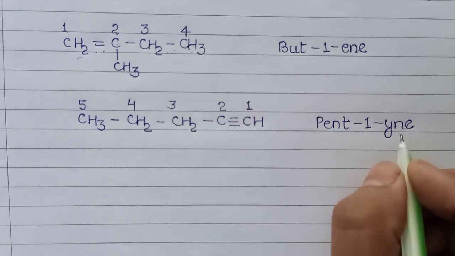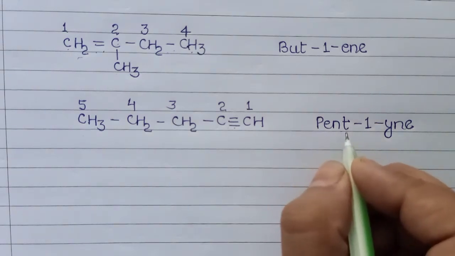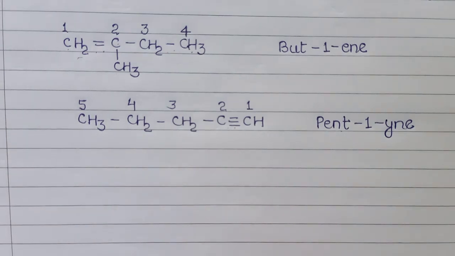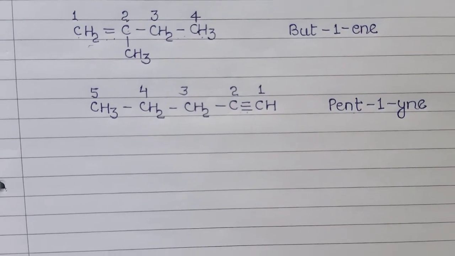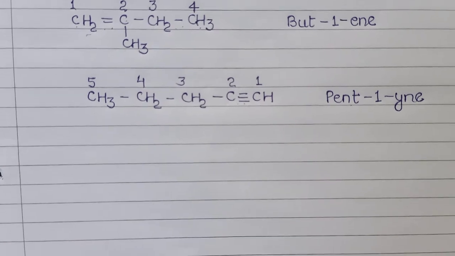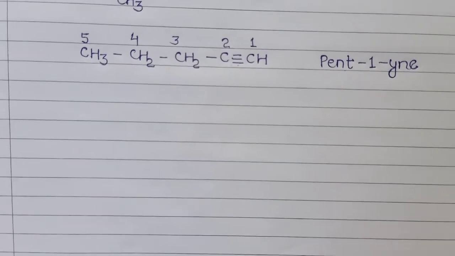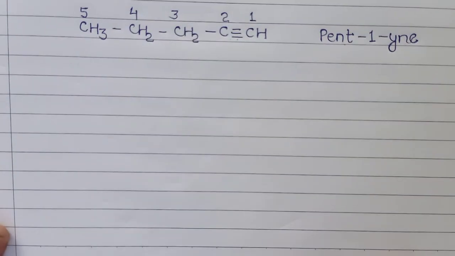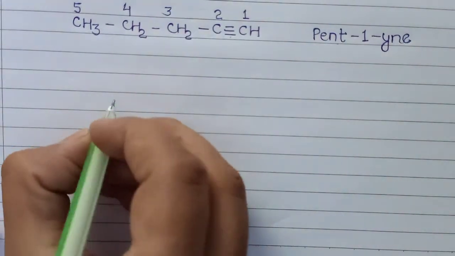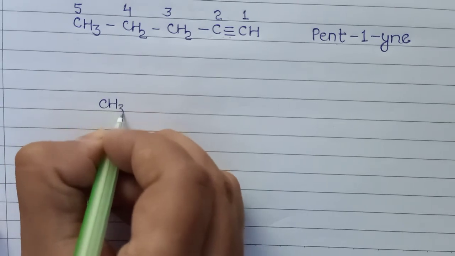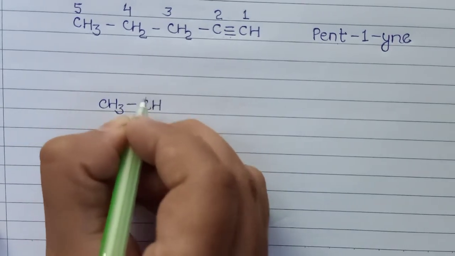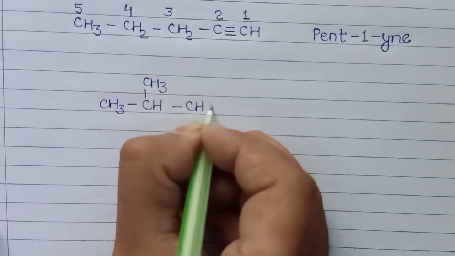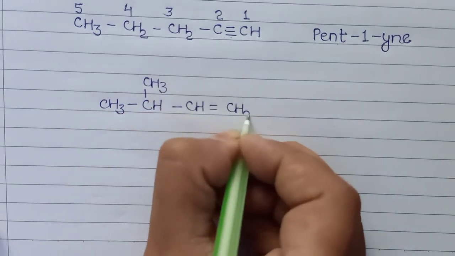Now we discuss the next rule. The name and position of side chains present in a compound are written exactly in the same way as we discussed earlier. Now we take an example: CH3, CH, CH3, CH, double bond, CH2.